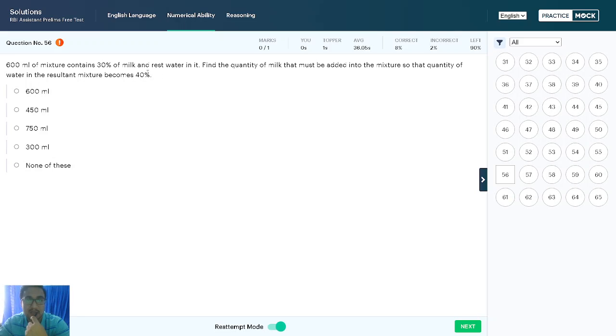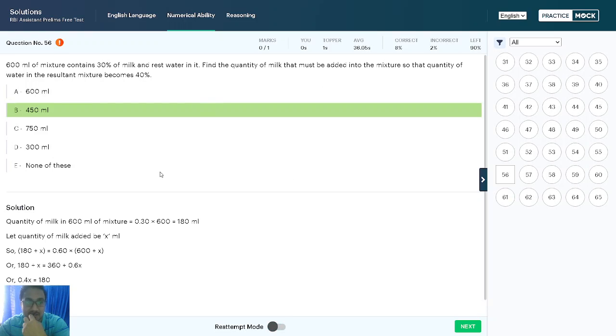See, word problems are very easy. By seeing the length of the question, don't decide the difficulty of the question. Let's see this question. Here 600 ml milk mixture, 30% is milk and the rest is water. Water is 70%. Find the quantity of milk that must be added to the mixture so the quantity of water becomes 40%. Quantity of water is 40% means quantity of milk is 60%. Here we see how the question is solved in this mock.